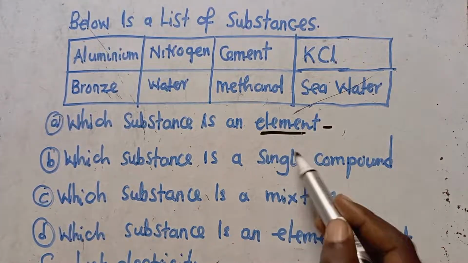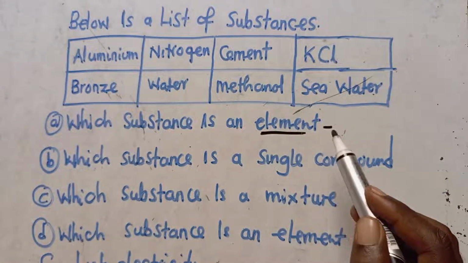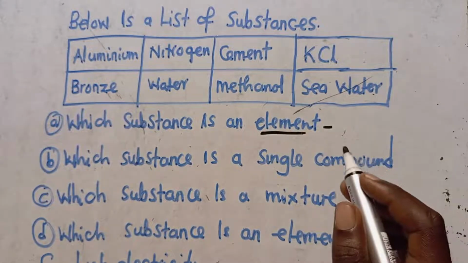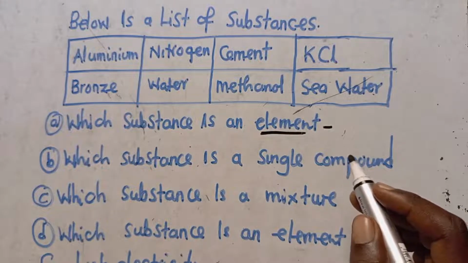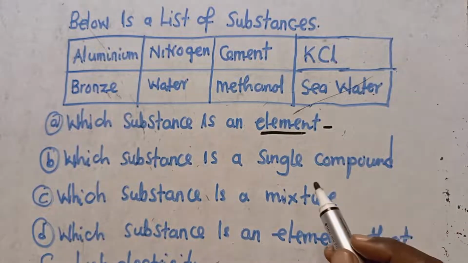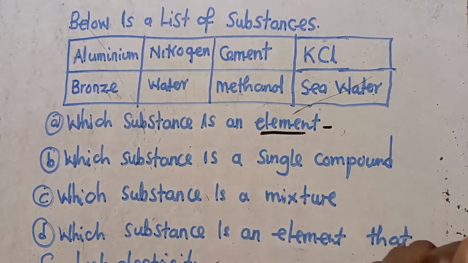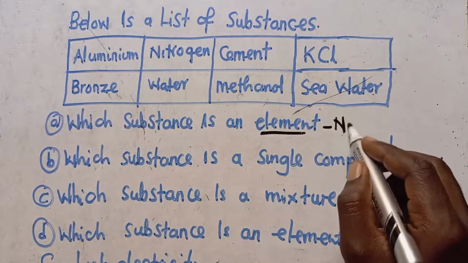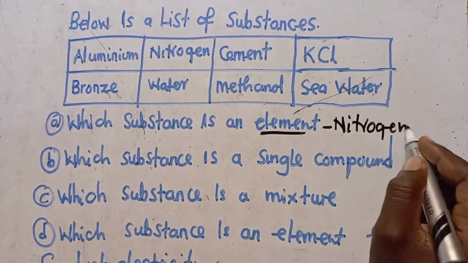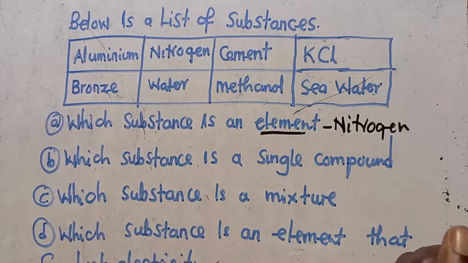By definition, an element is a pure substance. And you need to know that an element is a substance that is made up of one type of material that cannot be split either by chemical means or physical means. Most of the elements are found on the periodic table. If you check the periodic table, we've got aluminium, nitrogen, all these are found on the periodic table. So you can pick one. I will just go with the nitrogen. I'm not saying this is the only answer. You can pick nitrogen, you can pick aluminium. All these are elements that are found on the periodic table.